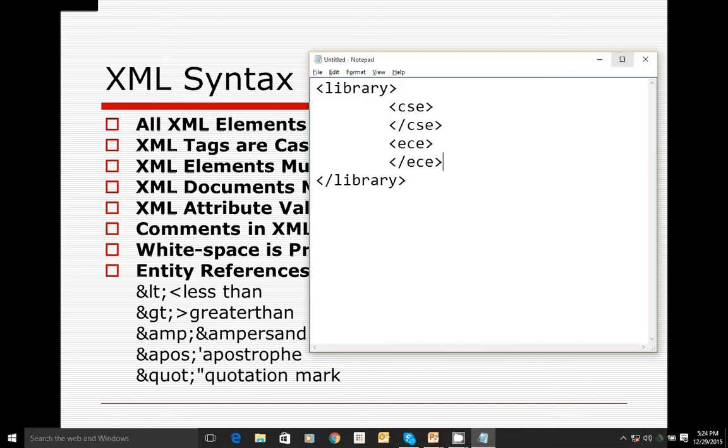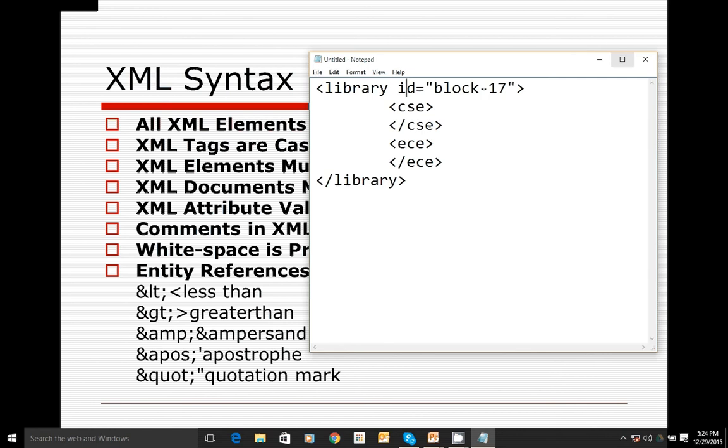And every XML document must have a root element. There must be only one root. Every XML document must have only one root element. All the attributes, like ID, must have their data in double quotes. Like say ID is block number 7 or 17, something like this. ID is the attribute for the library tag, and the ID value of that particular library tag is block number 17. That must be quoted. And you can write comments the way you write them in HTML.